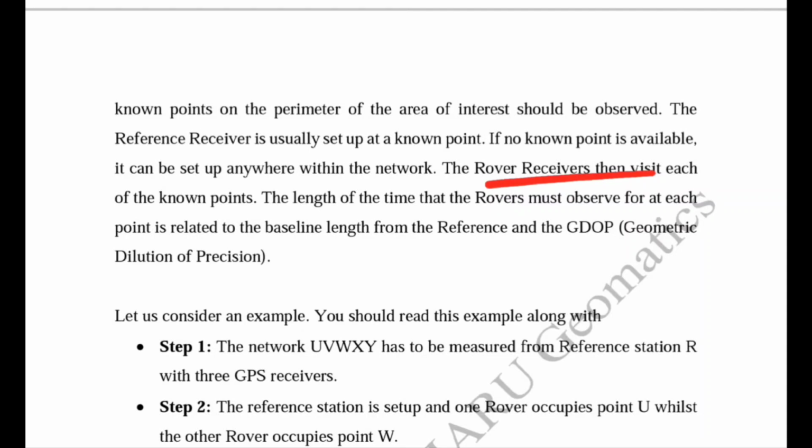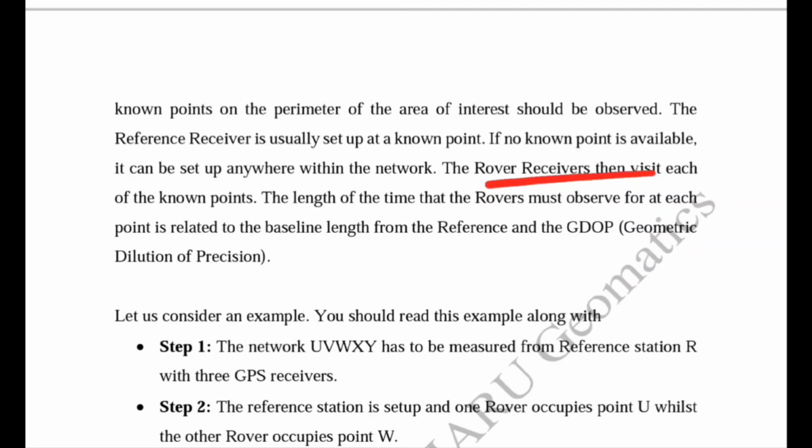The length of time that the rover receiver must observe at each point is related to the base length, meaning the length of the baseline. So that length of time depends on the base length and the GDOP, geometric dilution of precision. As we have studied, the length of time can be influenced by the base length and the geometry of the satellites, and GDOP means dilution of precision.